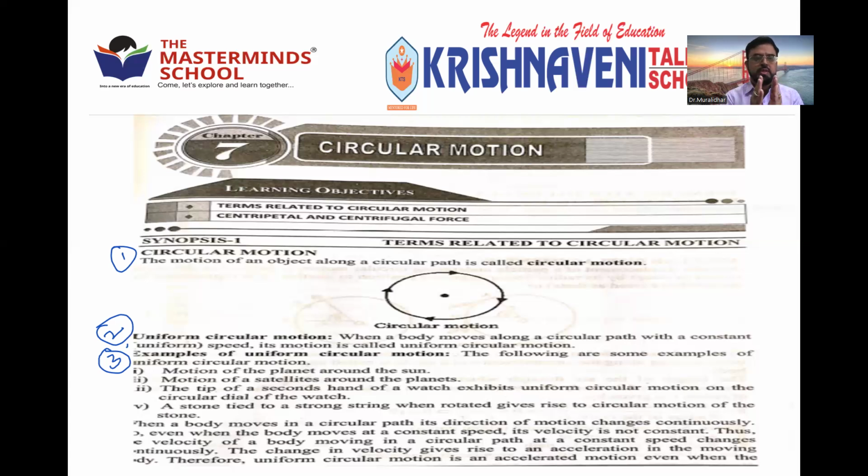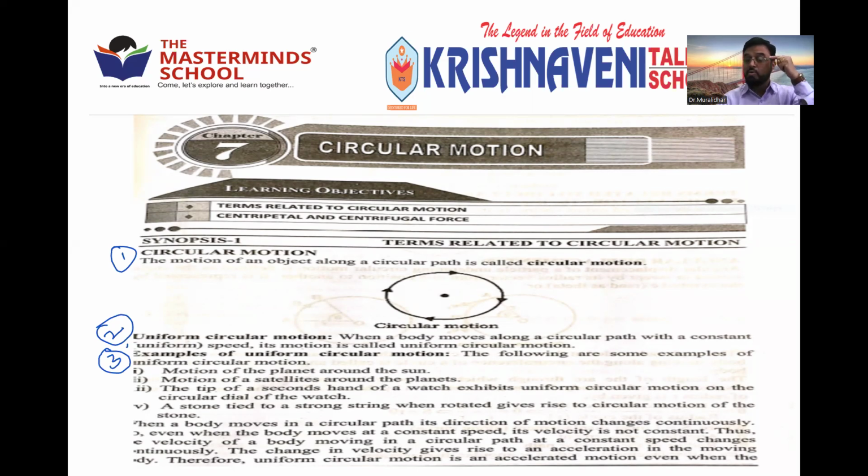Okay. So the motion of an object along a circular path is called circular motion. The first point. Second point, when a body moves along a circular path with constant, or uniform, speed, it is known as uniform circular motion. Example 1, motion of the planets around the sun.